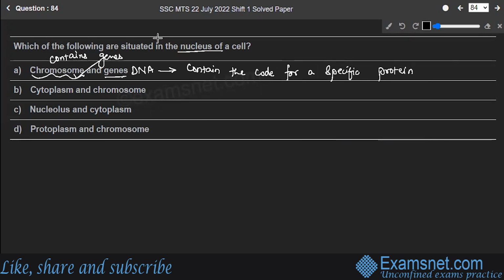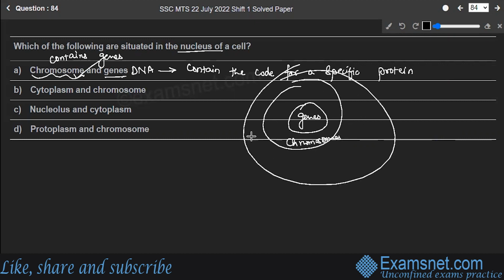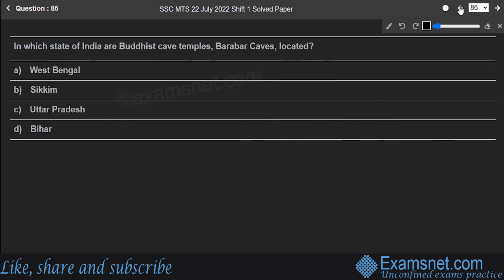So genes are contained in chromosomes, which are in turn in the nucleus of cells. Option A is the correct answer to the question. Hope you are clear. Next is question number 85.